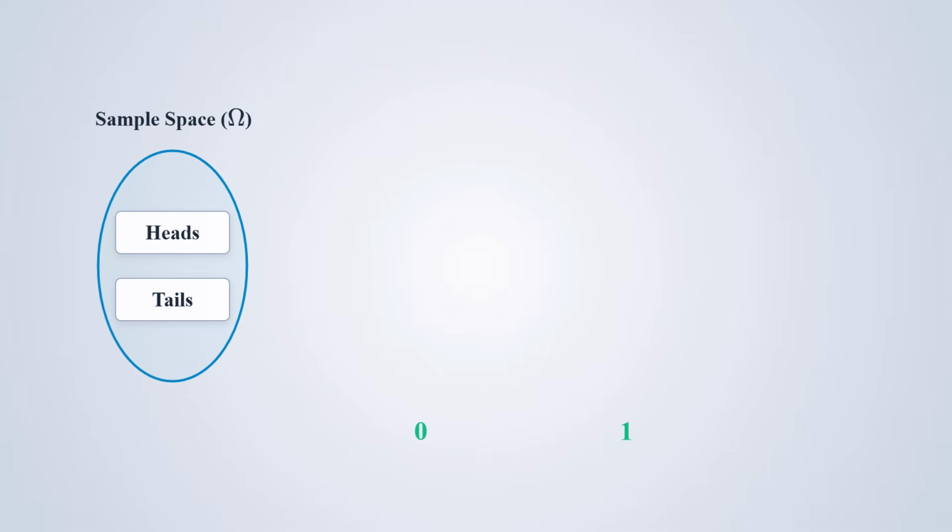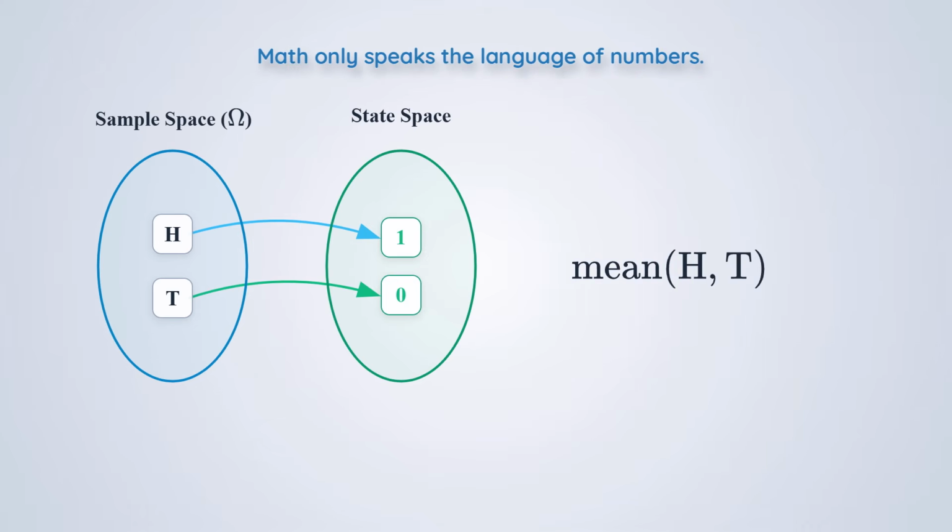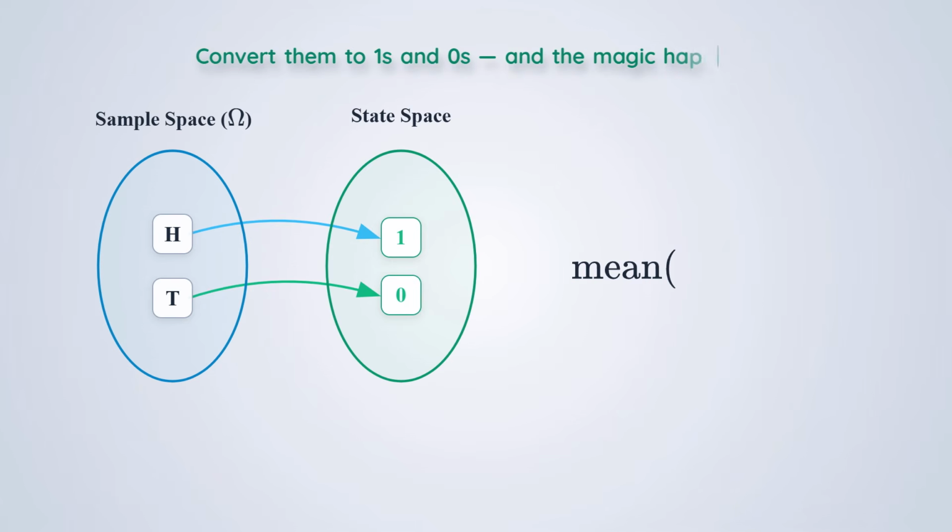Now, at this point, you might be wondering, why do we even bother doing this? Why add this extra layer of complexity? Well, take a look at this equation right here. Mathematics only speaks the language of numbers. You simply cannot calculate the mean or the average of the letters H and T. But the very moment we use our random variable to convert them into ones and zeros, the magic happens. We can suddenly calculate averages, measure probabilities, and use the full power of statistical analysis.